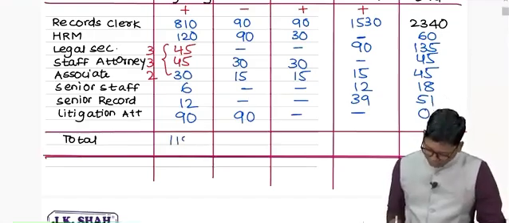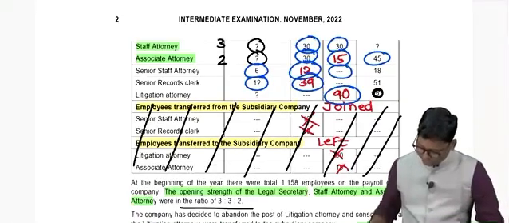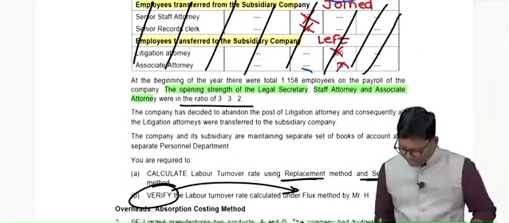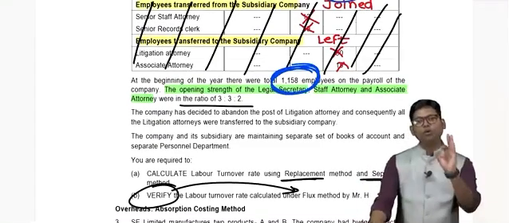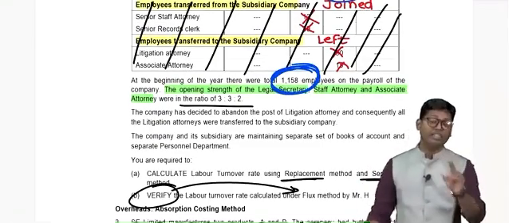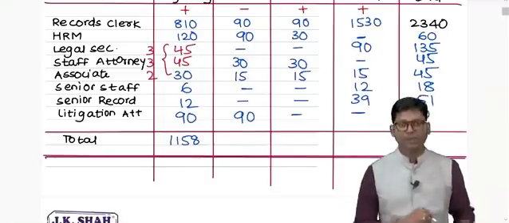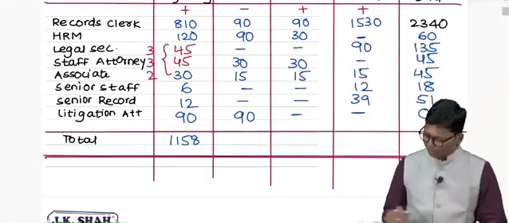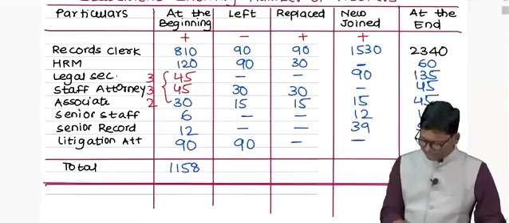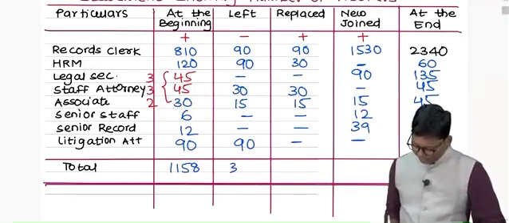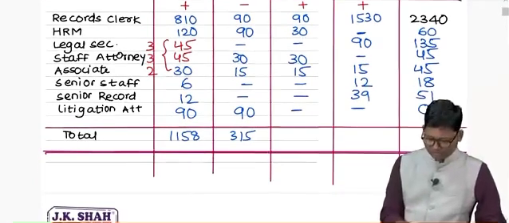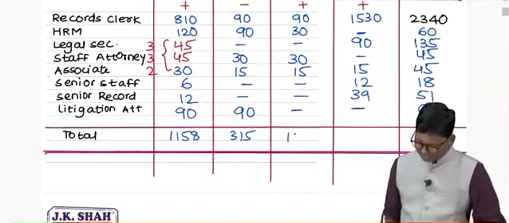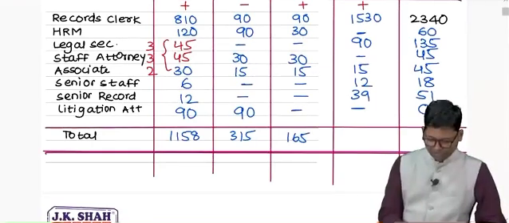It is 1158. My dear students, you can check this number is available with us. In the beginning of the year, there were only 1158 employees, and the same calculation we have performed by using this presentation. Now you can calculate even the number of workers who left: 90, 90, 30, 15 and 90. Total 315 employees left during the year. How many employees replaced your existing post? 165.